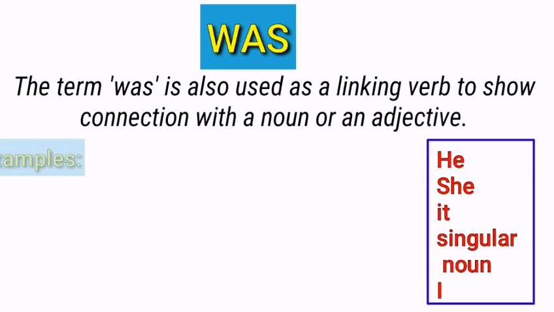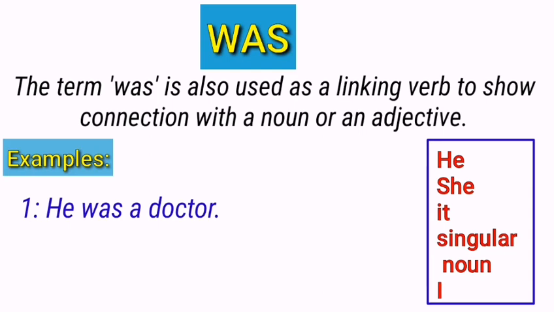Look at these examples. He was a doctor. Look at this sentence. The term was is used as a linking verb with a subject, he, because it links the subject with a noun, a doctor. Basically, it tells us who he was. So you can say that it can also be used as a linking verb.